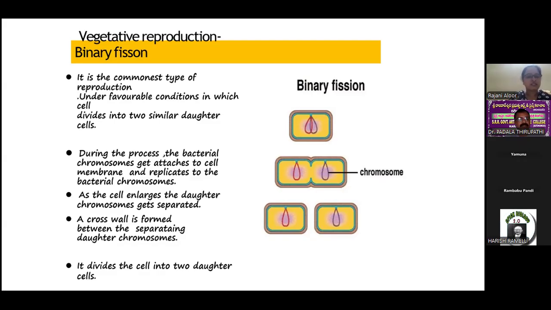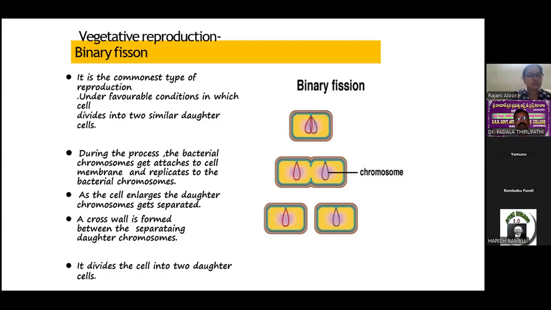Binary fission is different from normal mitotic division as it does not involve spindle formation during the division of nuclear material. Spindle formation is totally absent.